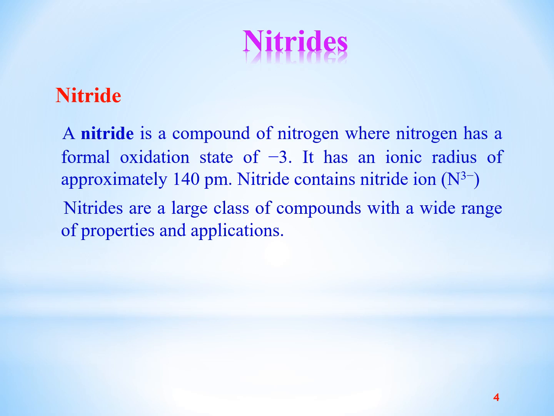Nitride contains nitride ion. It means that it contains N-3. Nitrides are a large class of compounds with a wide range of properties and applications. We will see that there are many types of nitrides and there are a very large number of applications of nitrides in daily life.